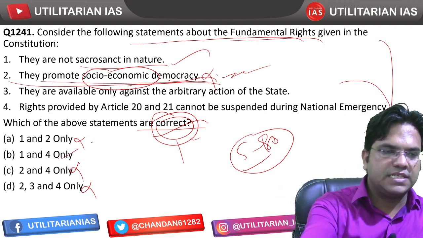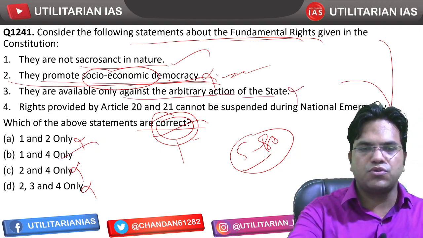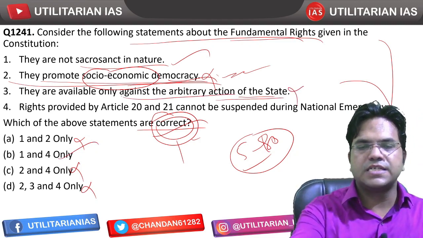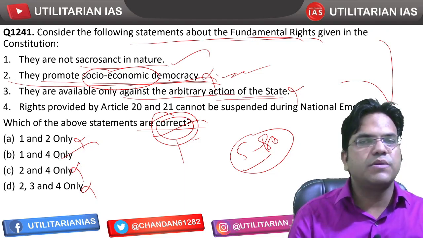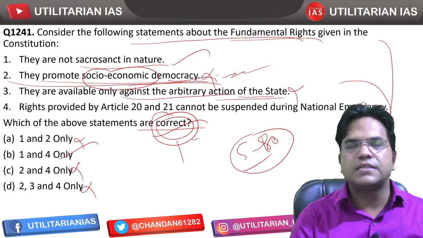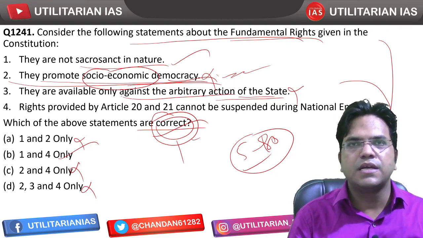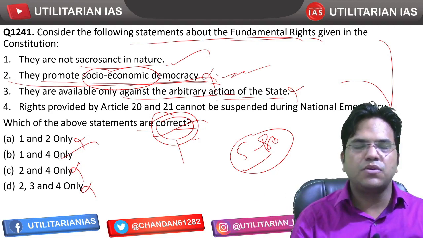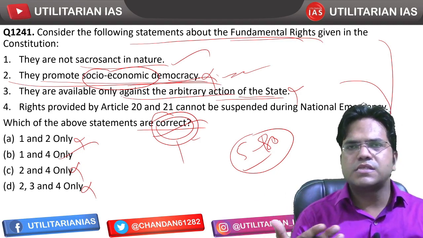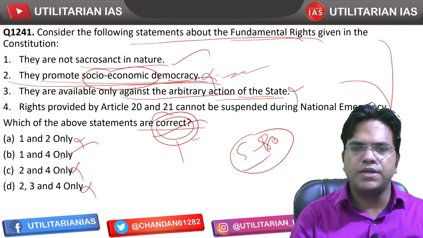So I am marking this statement as correct because the third statement is going to be wrong. Fundamental rights are available not only against the state but also there are certain fundamental rights that are available against private individuals as well, like Article 17. If I am practicing untouchability, if I am abusing any person belonging to a lower caste, that is a violation of their fundamental right, and he or she can drag me into court, right?